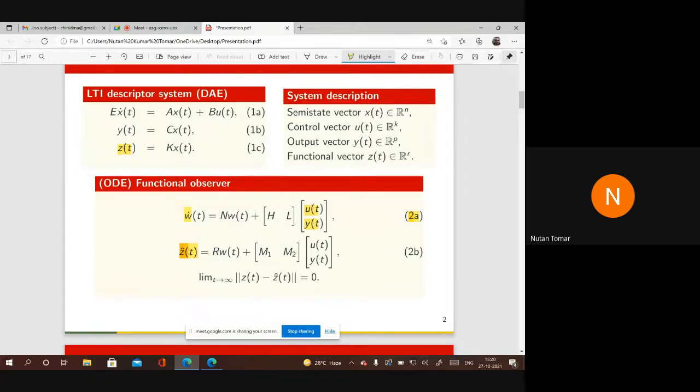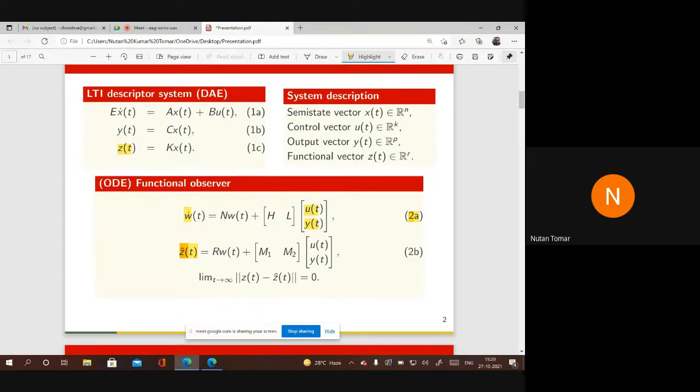Here two things are important. We have chosen the observer system as a system of ODEs only because it is easy to simulate, for example, via ODE45 in MATLAB. And our model system, system 1, is a general descriptor system where E may be rectangular, and even in the square case it is singular.